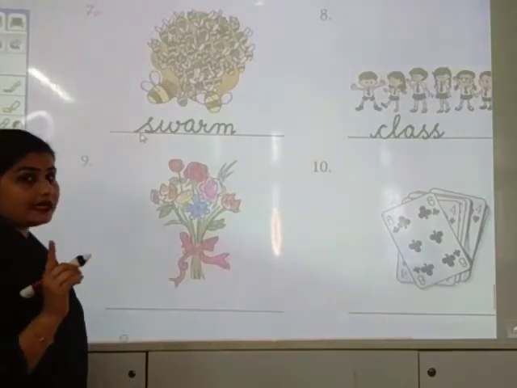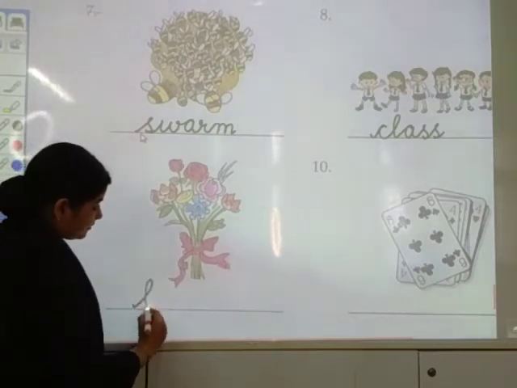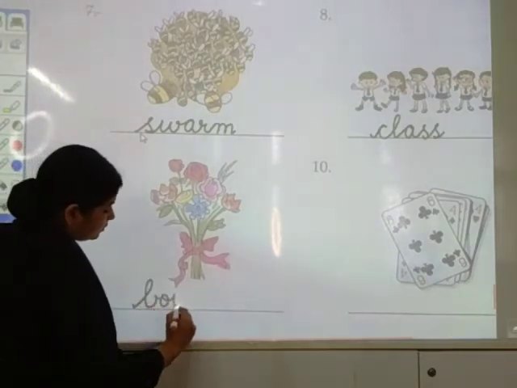Class, be careful while writing the spelling of bouquet because it is a little tricky. BOUQUET.